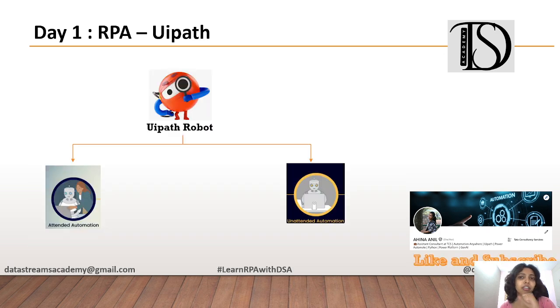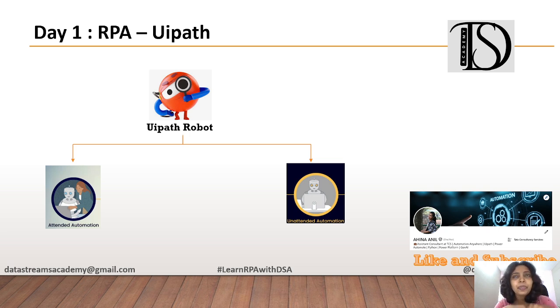Now we have UiPath Robot. UiPath Robot, we have 2 types: unattended and attended. As the name suggests, when it comes to attended, there is a support with the robot, so there should be a manual intervention. A process which needs manual intervention comes with attended automation.